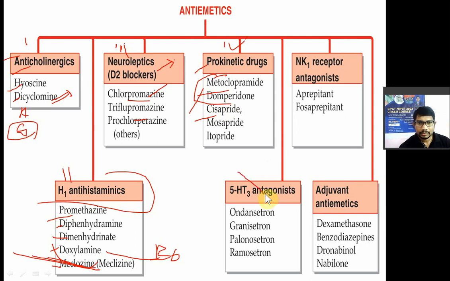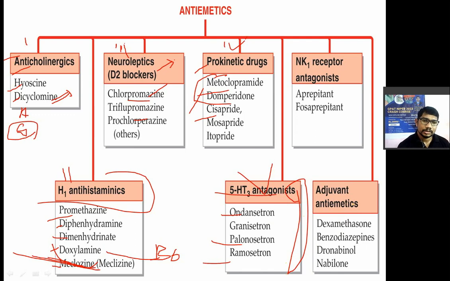Your antiemetic drug, the fifth class: hydroxytryptamine receptor antagonist or serotonin receptor antagonist. In that you have all the cetrons: ondansetron, granisetron, palonosetron, and ramosetron. All these cetrons are known as 5-HT3 receptor antagonists or serotonin antagonists. Remember, these are the drugs of choice in the treatment of vomiting induced by anti-cancer drugs, that is, chemotherapeutic agents, right?